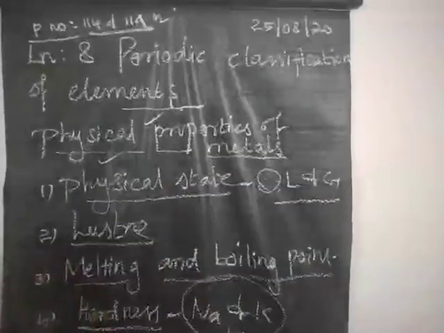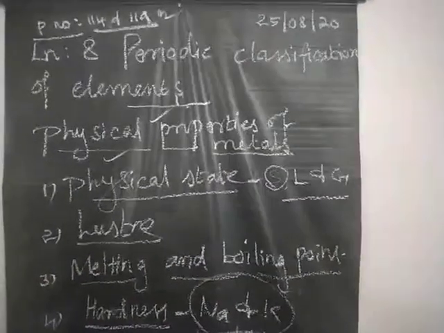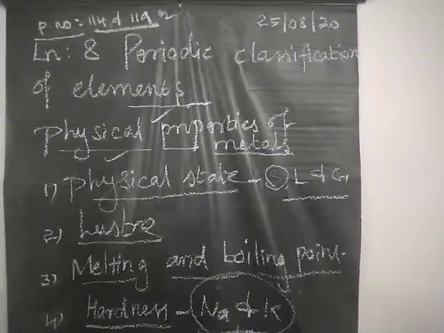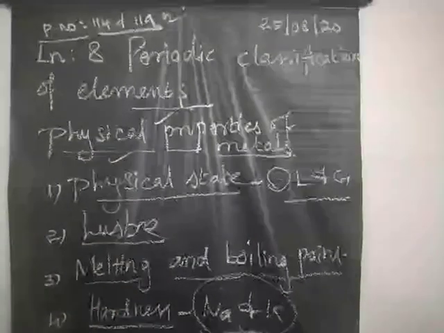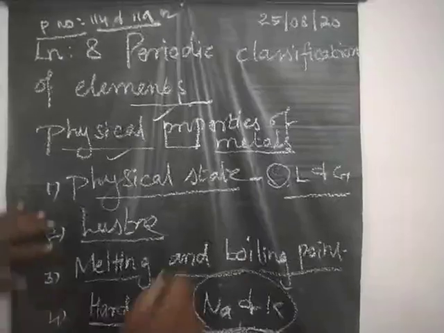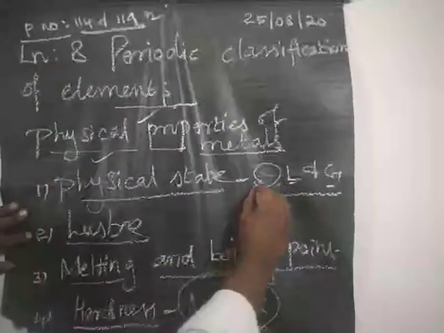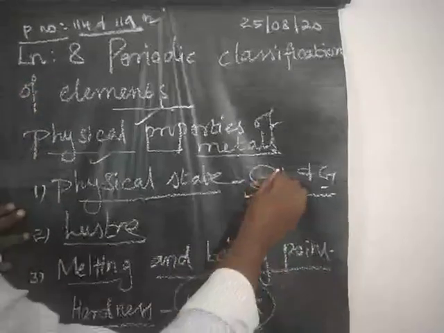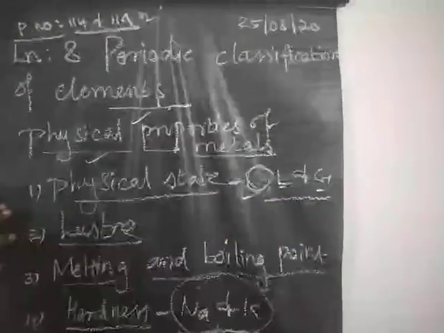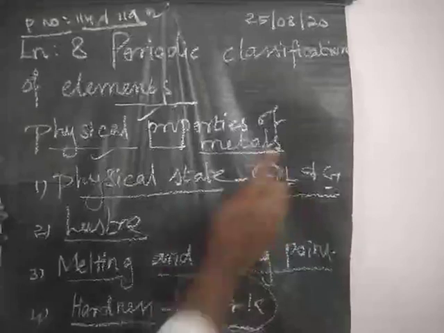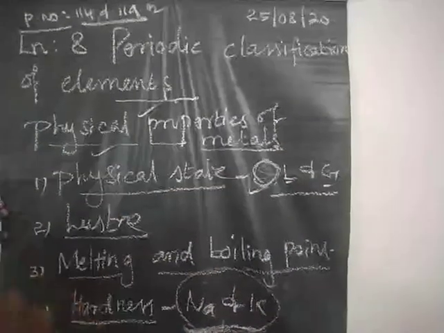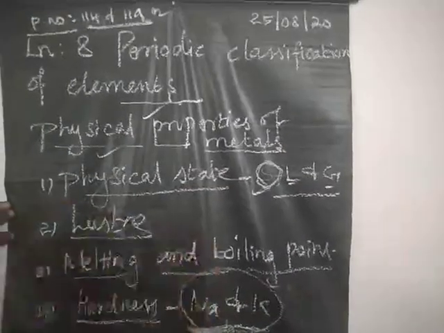Physical state. State, we know, usually matter can be classified into 3 states: one is solid, another one is liquid, another one is gas. So most of the metals exist in which state? Solid state, except two metals. One is mercury, another one is gallium.